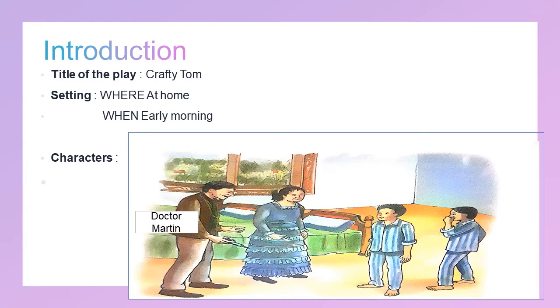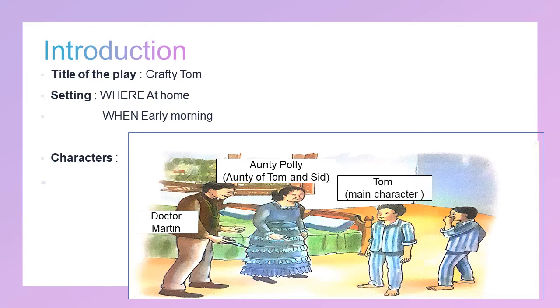Characters in the play are Dr. Martin, Auntie Polly. She is auntie of Tom and Sid. Tom, he is the main character of the story, and Sid is the brother of Tom.